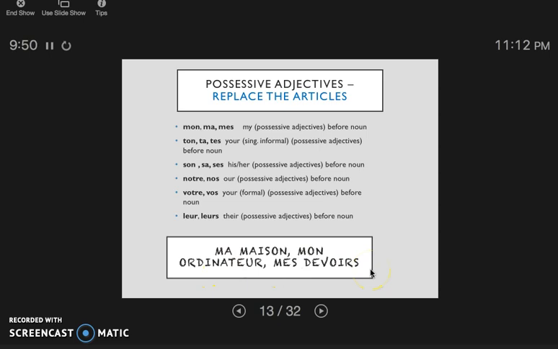Now, however, if you had several of these items, like if I had 2 computers, because that would be cool, I would say mes deux ordinateurs. Notice there's now 2, and I still put the possessive adjective in front of the number. Also remember, with possessive adjectives, the adjective must agree with the noun. Thus, even though this could be my house and I'm a female, it will always be feminine even if it is my husband saying it's my house, because it has to agree with house, which is always feminine.